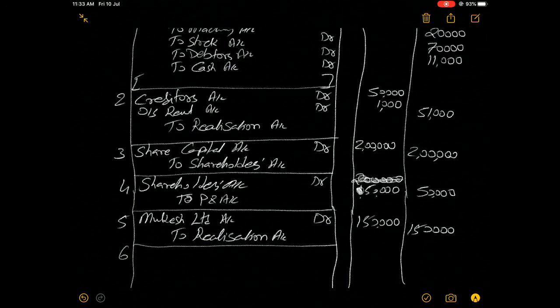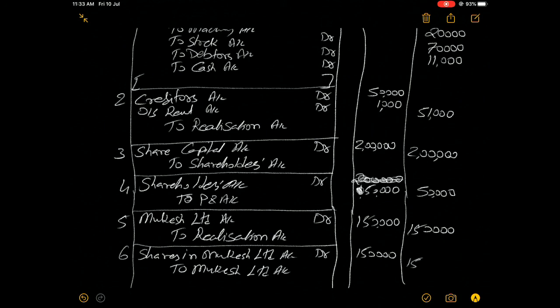Now, number 6. Shares in which company? Mukesh Limited account debit 1,50,000 to which company? Mukesh Limited account 1,50,000, right?